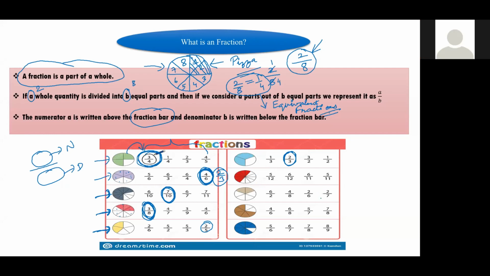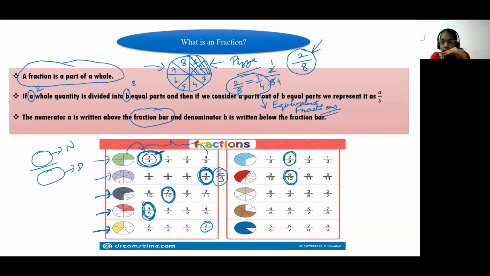Who will give me the answer for the next one? Shreya Gilda. Sir, 6 by 12. Is it so? 1, 2, 3, 4, 5, 6, 7, 8, 9, 10, 11, 12. Correct. In the denominator there will be 12 and 6 parts are shaded. So 6 by 12. Can you tell me the equivalent fraction for 6 by 12?